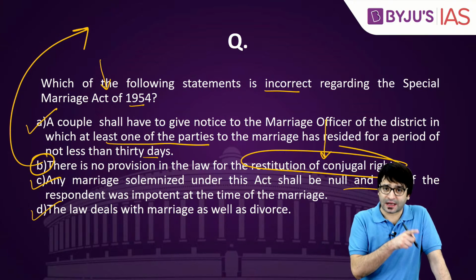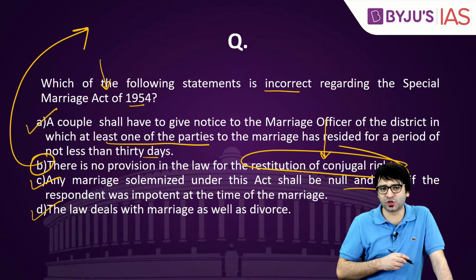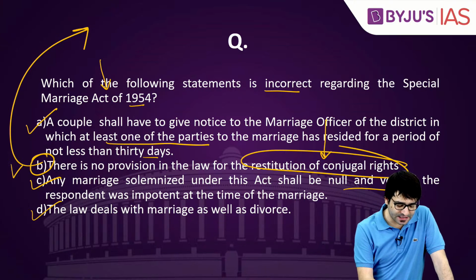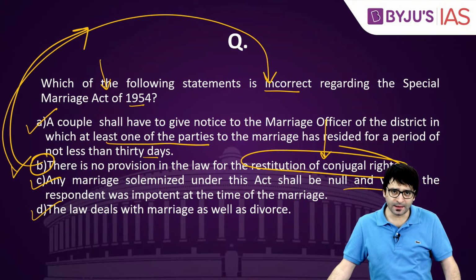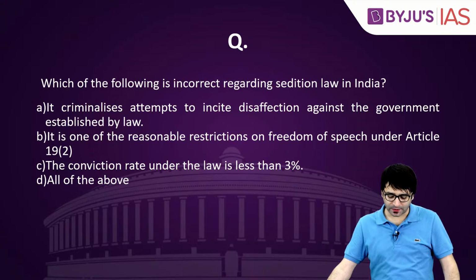But this Special Marriage Act does have a provision for restitution of conjugal rights. B is incorrect. B is the right answer. Clear? Let's look at another question.